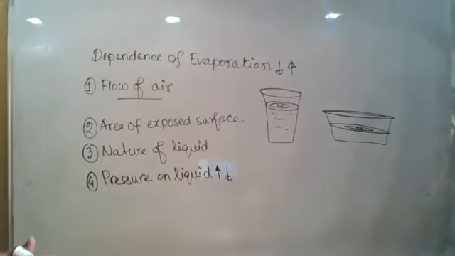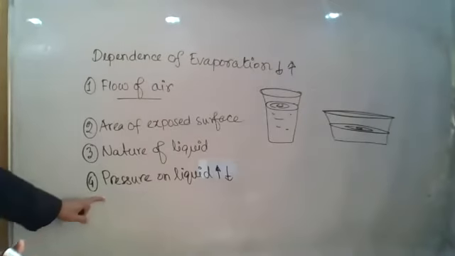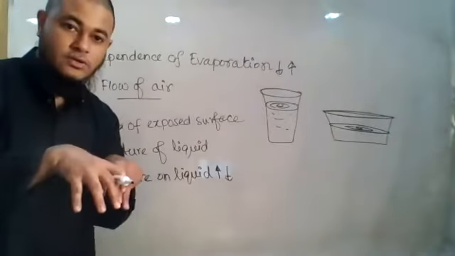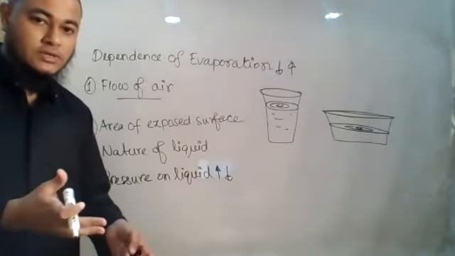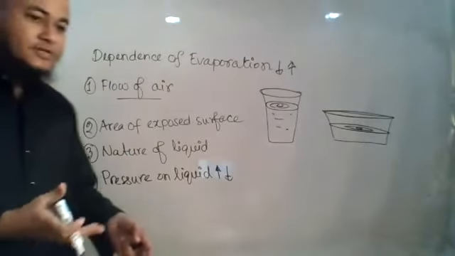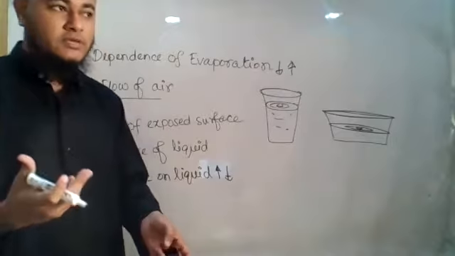Sir, you can explain number four again. Number 4, pressure. Yeah. Pressure on the liquid. If the pressure increases, the evaporation will decrease. Opposite relation. Okay. We know that the pressure varies, right, from place to place.